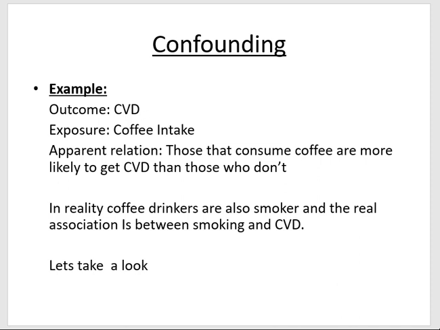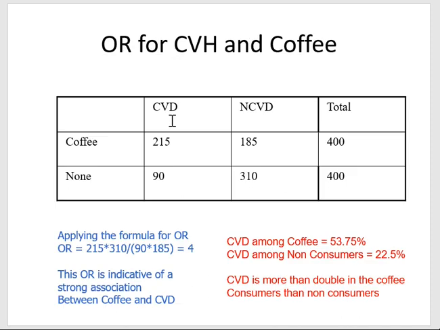First, you look at the exposure and the outcome. Remember, the exposure is coffee, the outcome is CVD, and you put your data in a contingency table like this one. The exposure variable is here, the outcome variable is there, and then you start asking: if I look among the coffee consumers, what is the rate of CVD? The answer is 215 out of 400, or 53.75%.